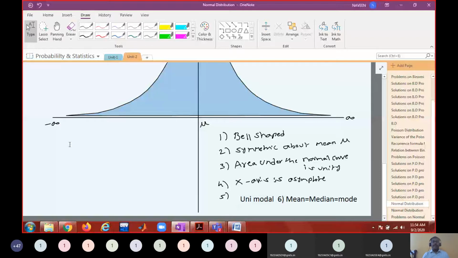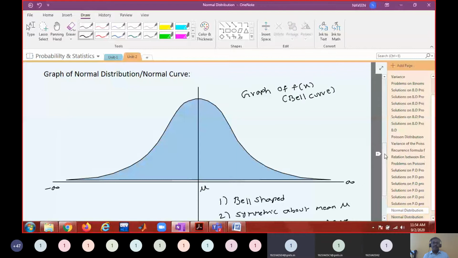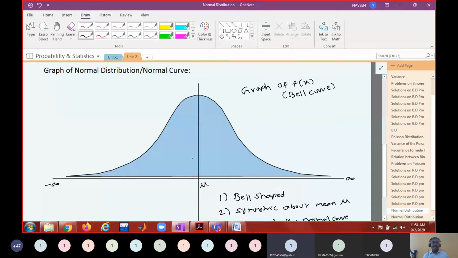What else can you identify? The maximum value occurs at the mean. That is what we are saying. The maximum value means f of mu. When you substitute mu in f, you get the maximum value.